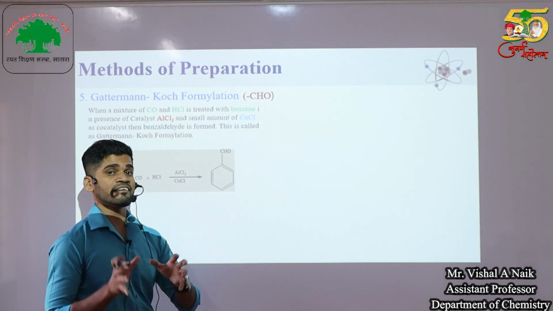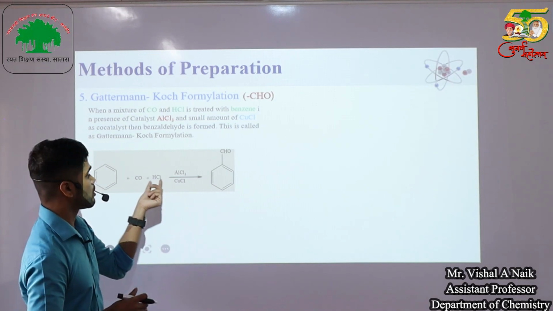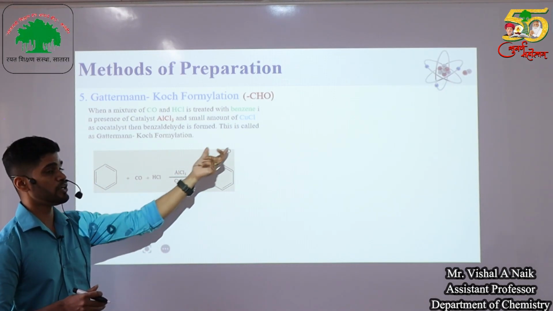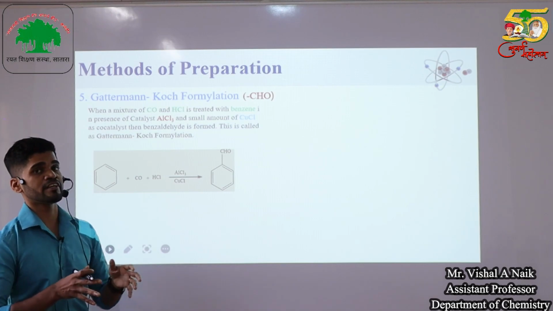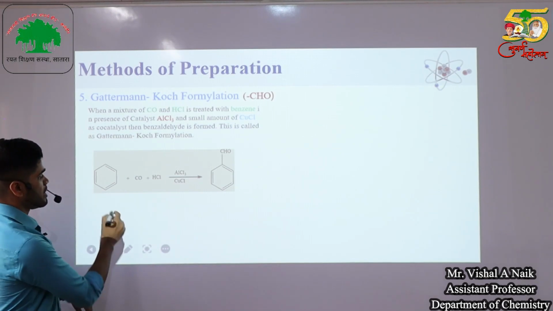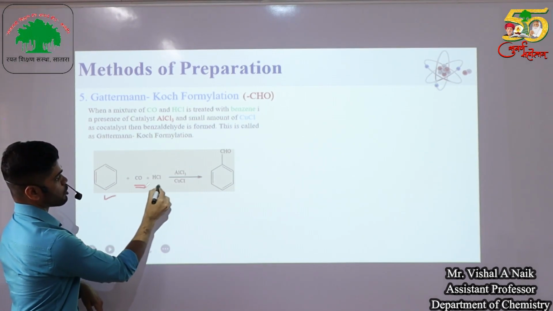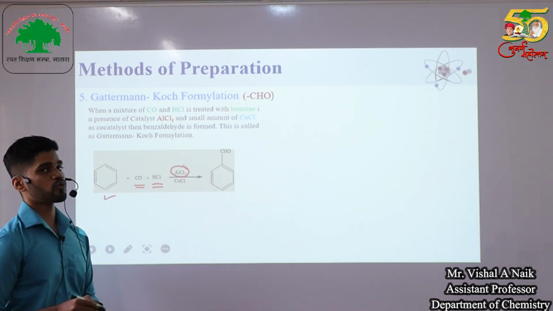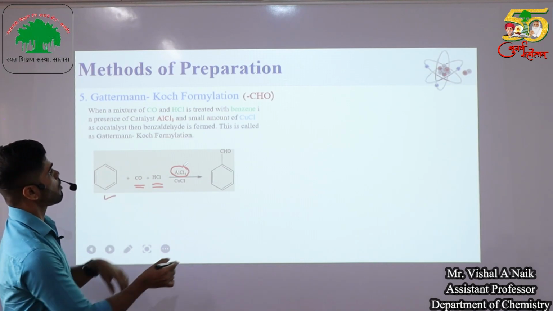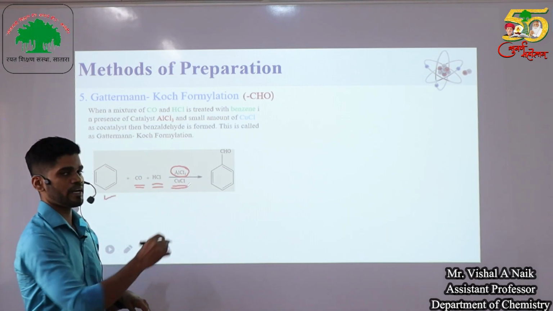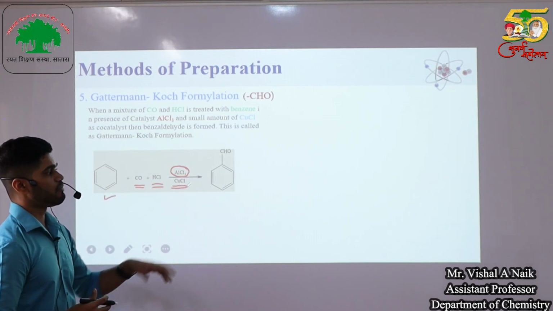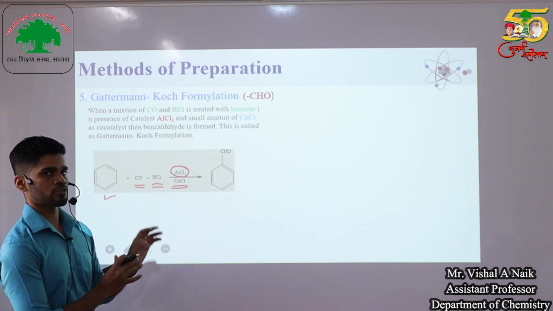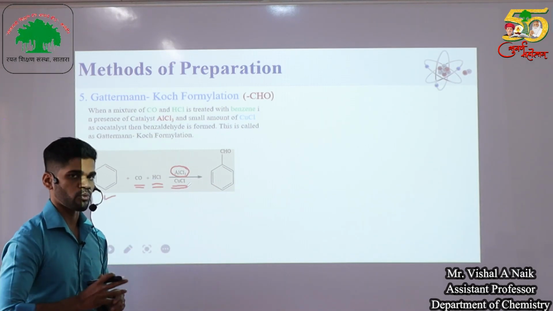Somehow we say that this is a greener reaction. Why? Because carbon monoxide is consumed and gets converted into a product. That's why it is a greener type of reaction. So when a benzene ring reacts with carbon monoxide and hydrochloric acid in the presence of AlCl3, and to control that reaction, a small amount of co-catalyst copper chloride is also added, we get benzaldehyde as a product. So this is called the Gattermann-Koch formylation reaction.